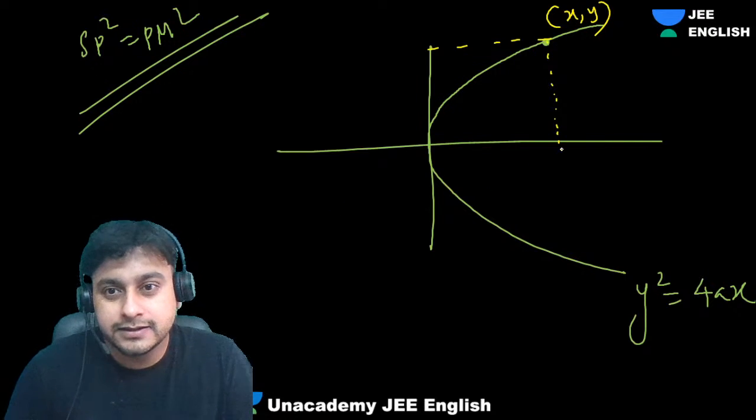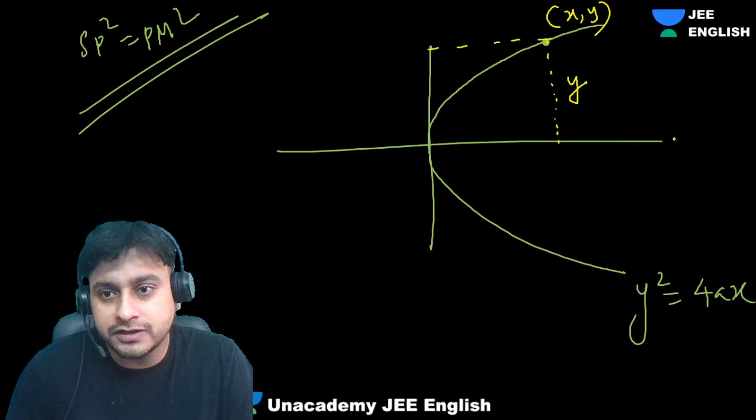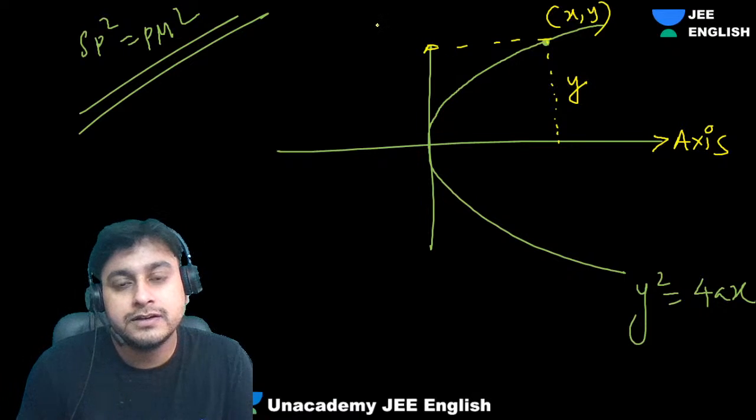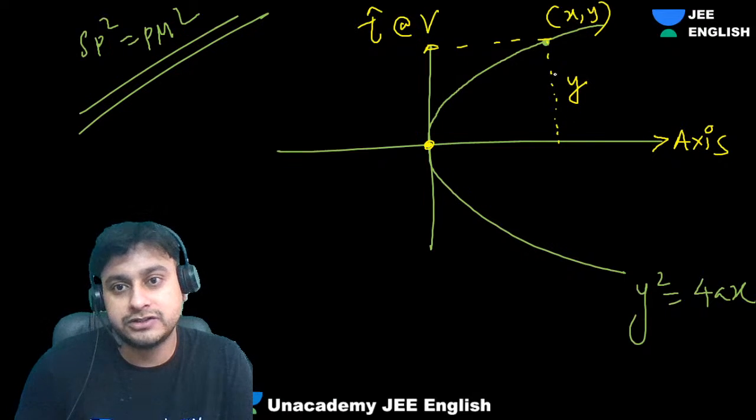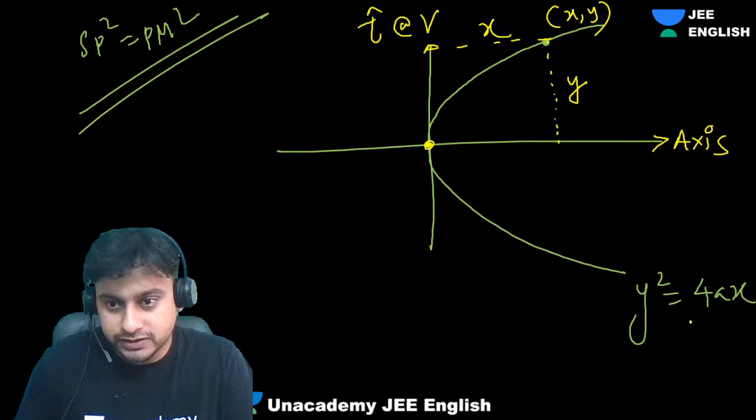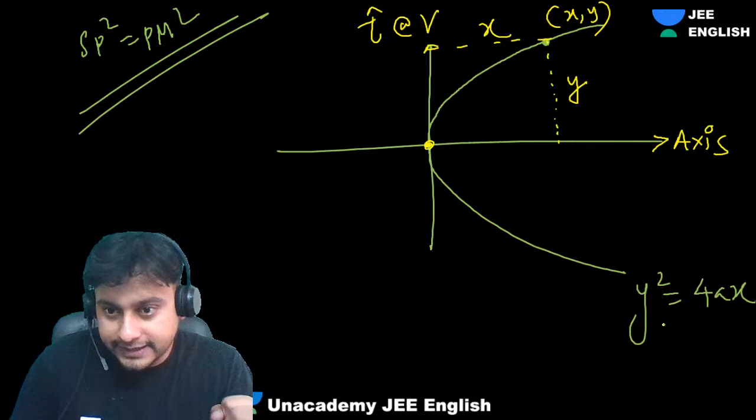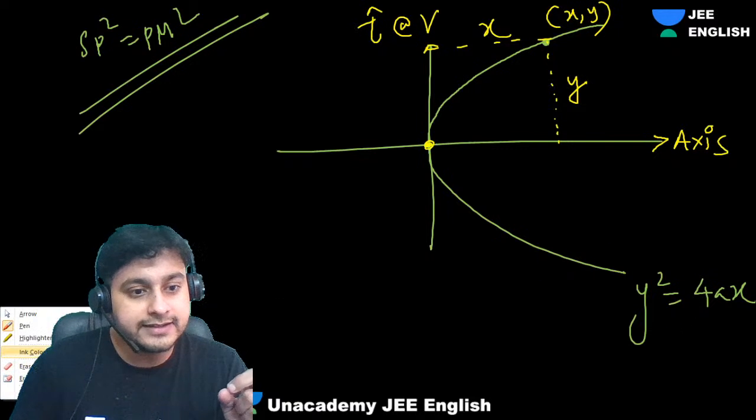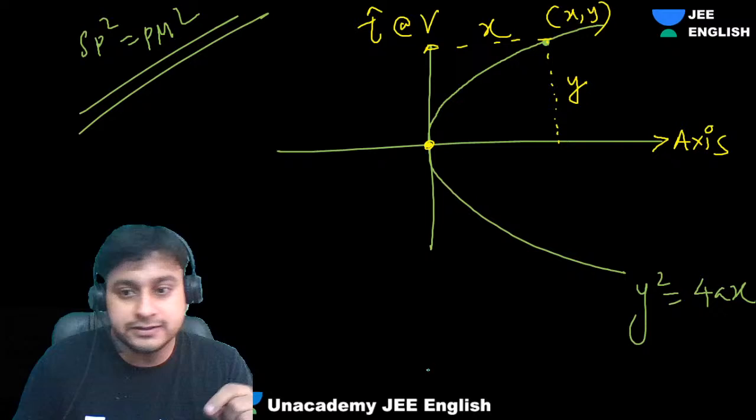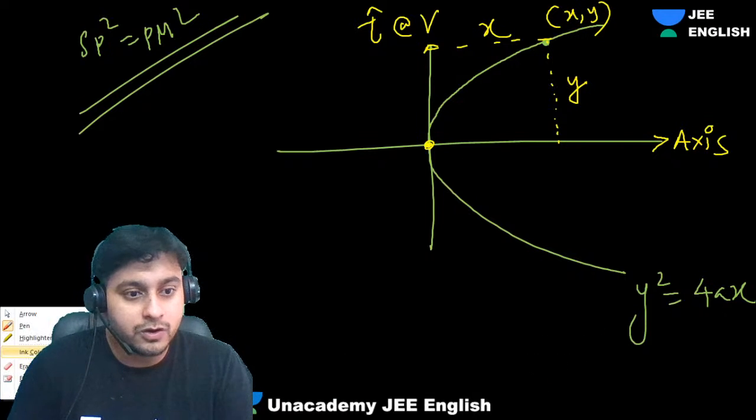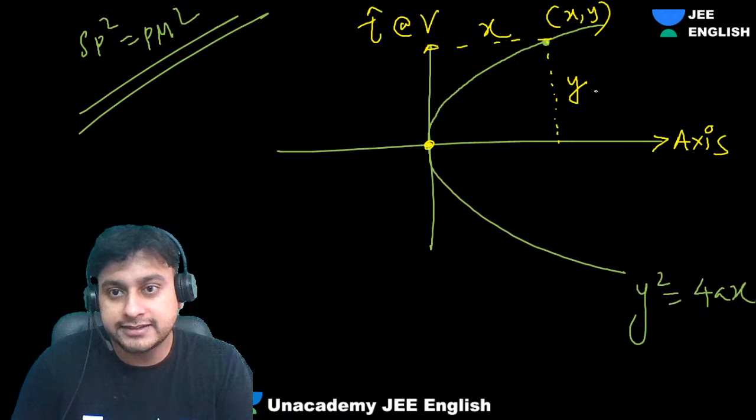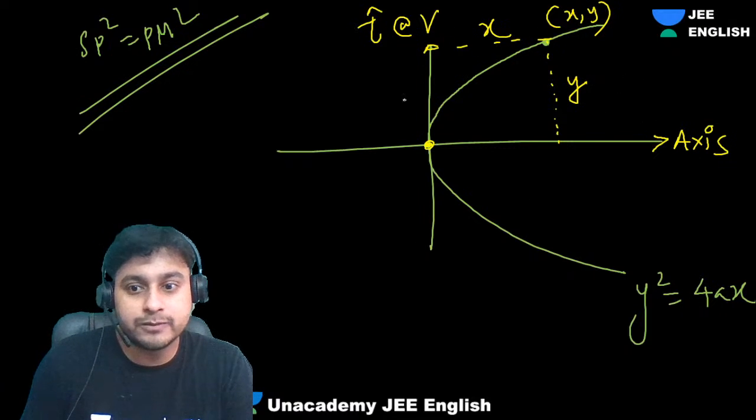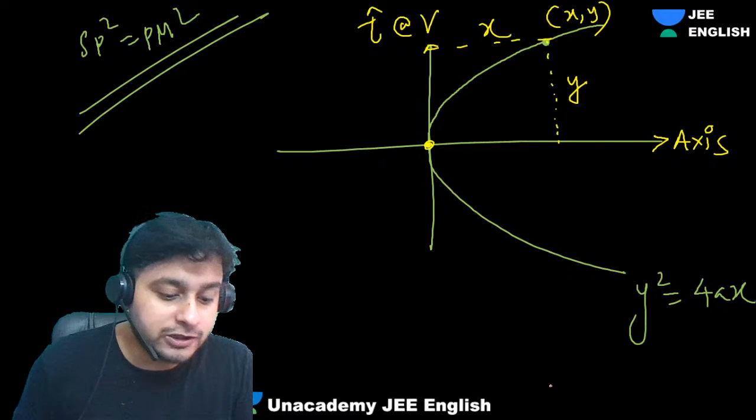As this is x comma y, can I say that this distance is x? What is this? This is the axis. What is this? Tangent at vertex. There's a nomenclature. This is x. Can I say, guys, this y square is nothing but the distance from the axis, squared? Can I say y is the distance from the axis and small x is the distance from the tangent at vertex? Yes, that's also a concept.